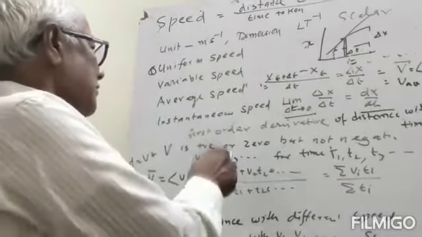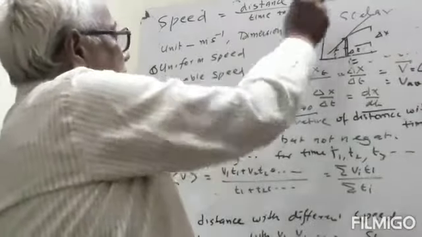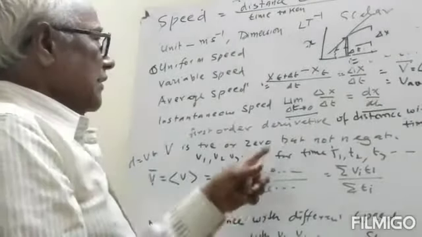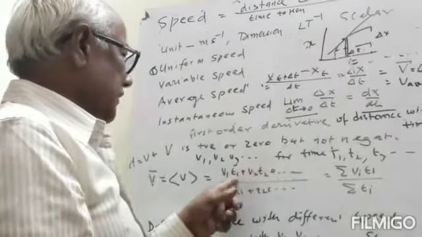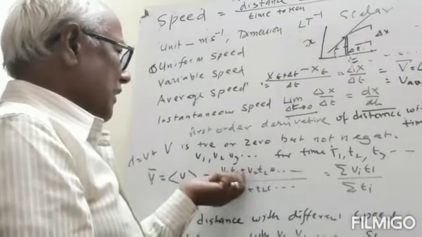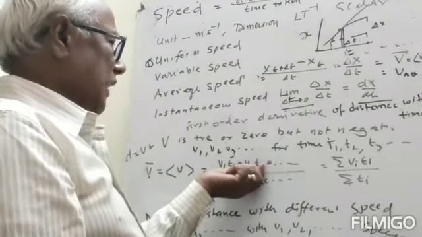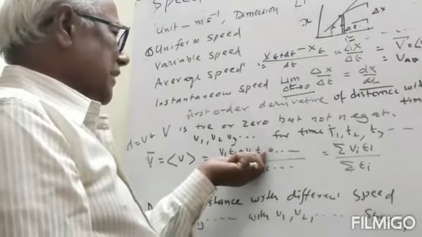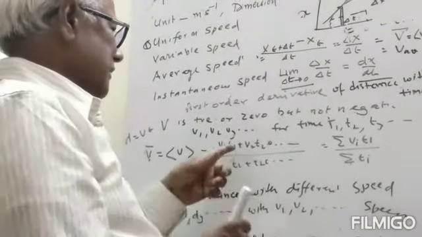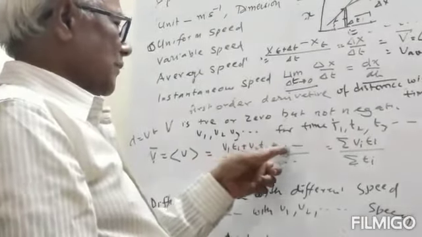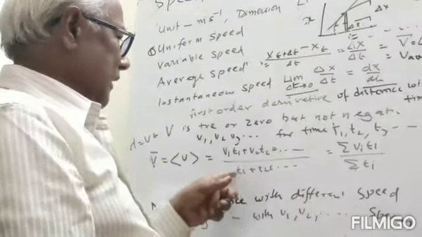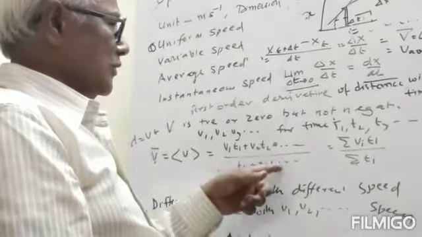Then the total distance covered will be equal to velocity v1 into time t1, so distance is v1 into t1. Then velocity v2 and time t2, so that distance travelled will be d1, and this will be d2. Similarly so on, divided by the total time t1 plus t2 and so on.